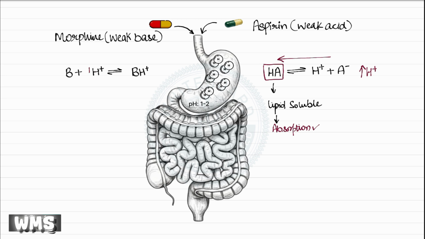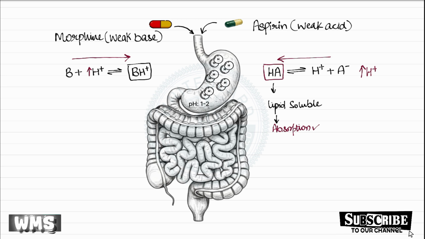Because there is an excess of hydrogen ions present, these H ions readily combine with the weak base, shifting the equilibrium toward the ionized form, that is BH+. As a result, most of the weak base present in the stomach becomes positively charged. Since this ionized form is water-soluble, weak base drugs show poor absorption in the stomach.